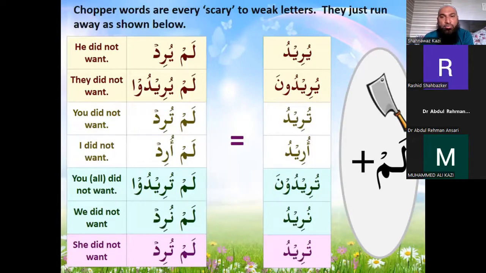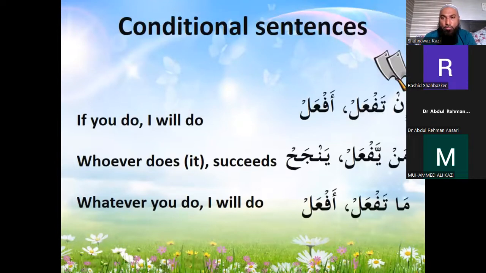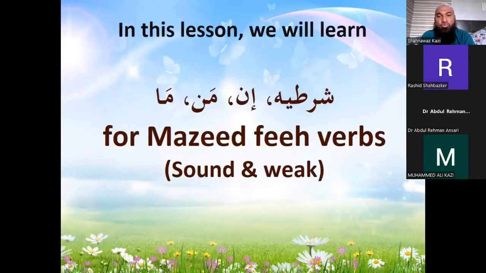The other word we saw was arada yuridu: yuridu, yuriduna, turidu, turiduna, uridu, nuridu, and turidu became lam yuridu, he did not want. Lam yuridu, lam turidu, lam uridu, lam turidu, lam nuridu, and lam turidu. These are the conditional sentences we had studied. If you do, I will do: in taf'al, af'al. Whoever does succeeds: man yaf'al yanjah. Whatever you do, I will do: ma taf'al af'al.